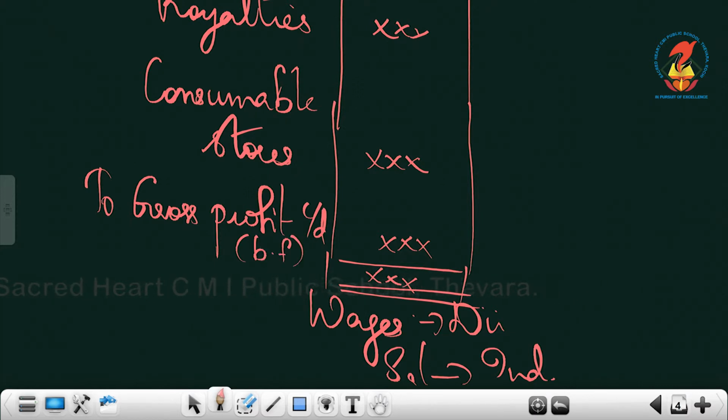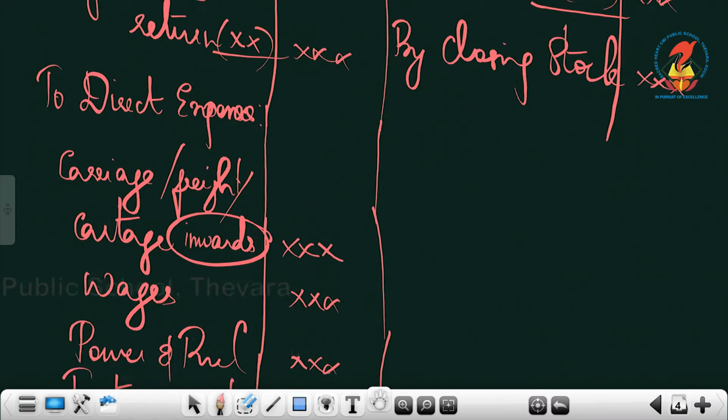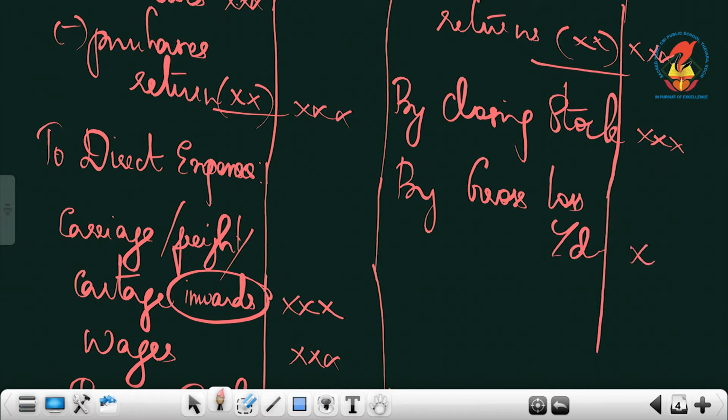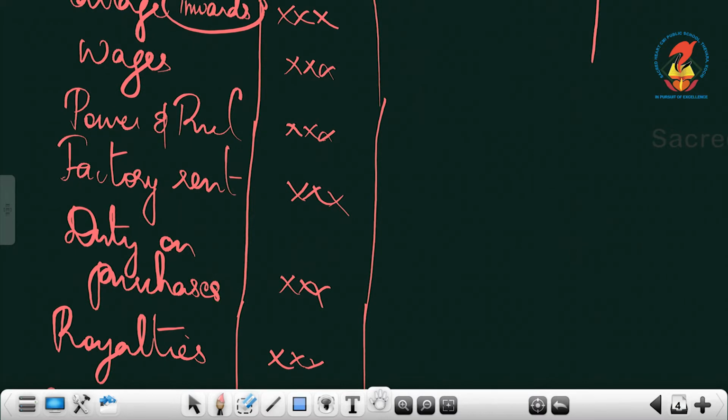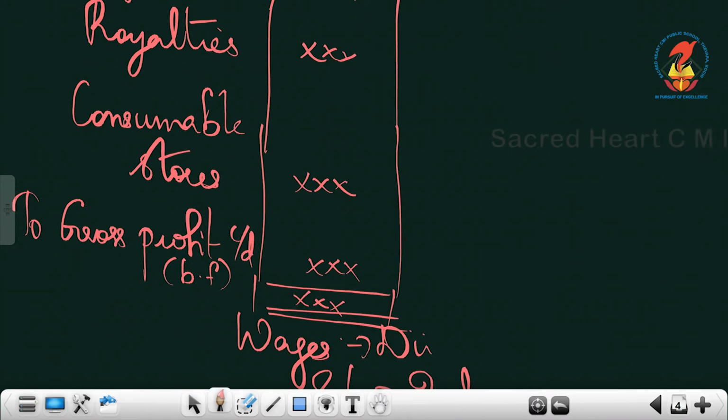If the shortage is on the debit side, you must write gross profit carry down, or if the shortage is on the credit side, you must write "by gross loss carry down". Understood? So either you will get a gross profit or a gross loss.